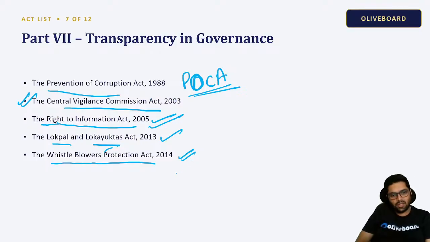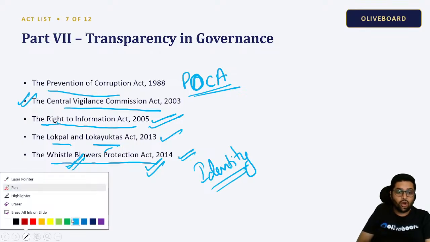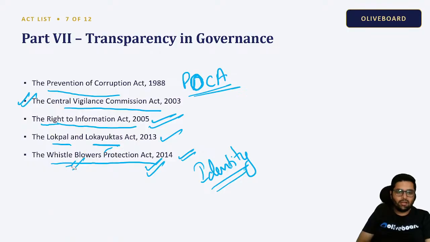Someone will threaten me. So this act makes sure that their identity is not revealed. So that is whistleblower protection. A whistleblower is the person who informs, correct? So their identity is kept secret.